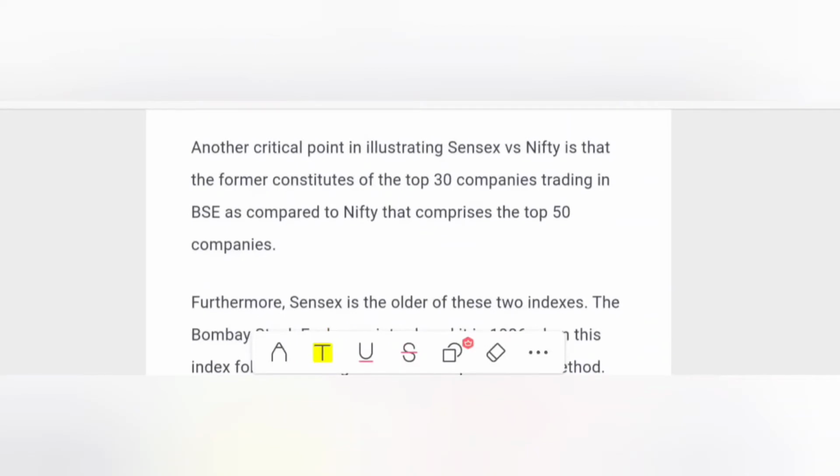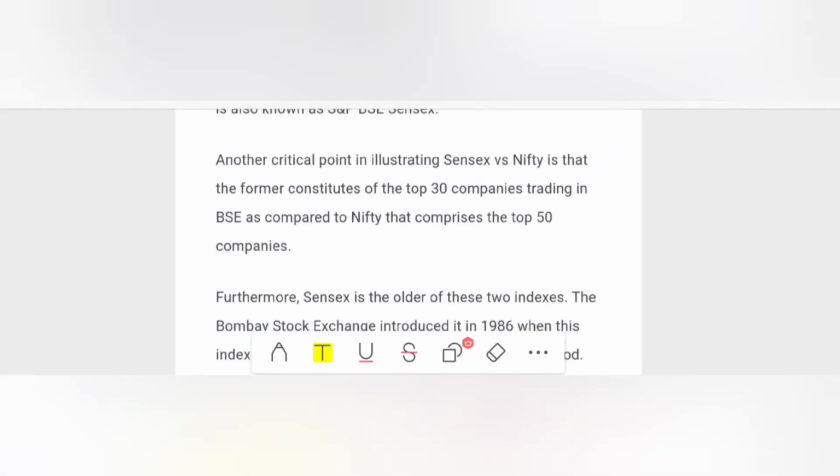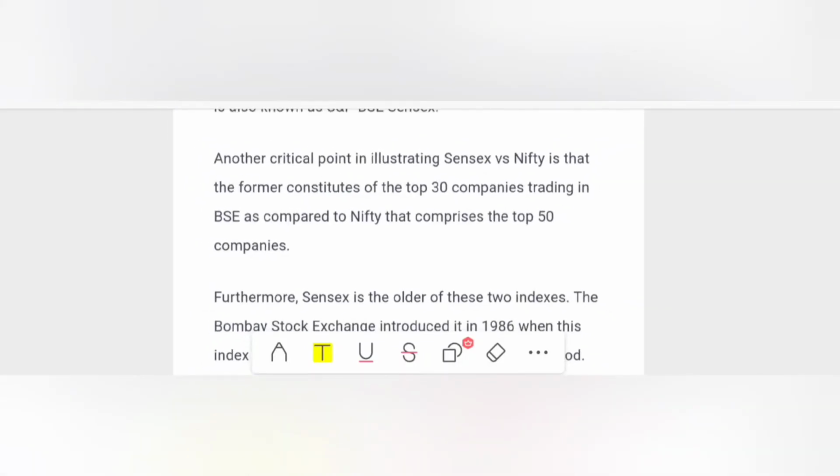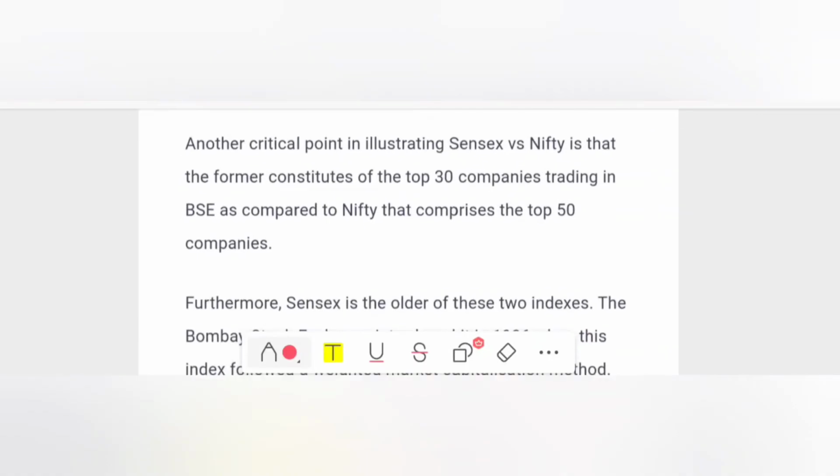So NSE has Nifty 50. NSE has 50 companies in its index of Nifty 50, whereas BSE has the top 30 companies. We all know that in BSE, it is S&P BSE Sensex. So this is the difference between NSE and BSE indexes.